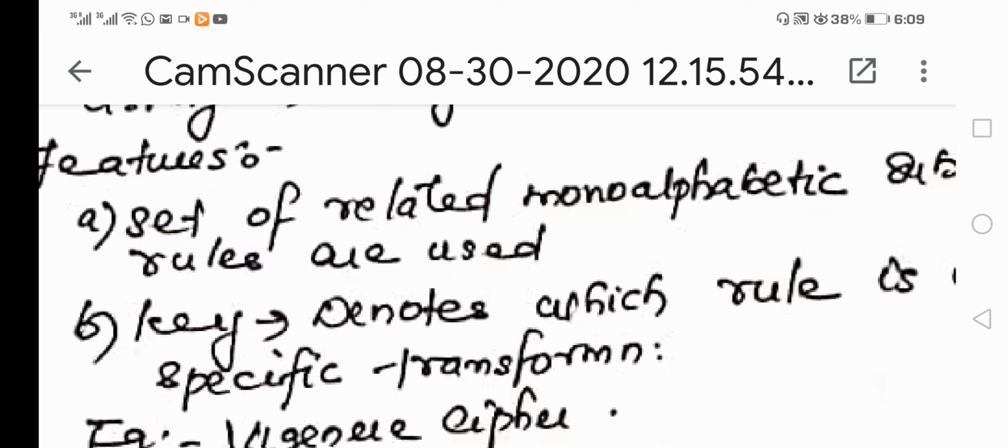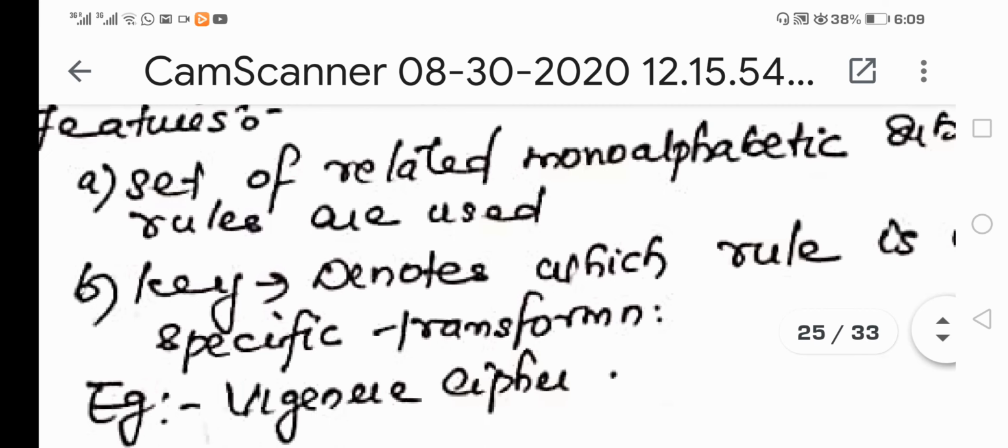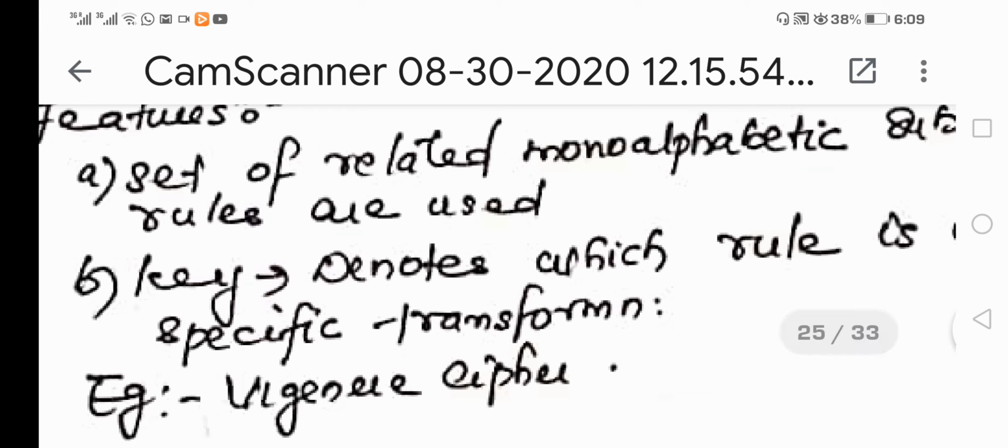Okay, and not only that, whatever key we are going to adopt here, the key itself will give us information on what type of transformation we have to do. Transformation means we are transforming a plain text message into a ciphertext message. This encryption process can be considered a transformation operation. Am I right? Both encryption and decryption can be considered transformation operations. That means one form of the message is being converted into another form. In this aspect, the plain text message is converted into the corresponding ciphertext message.